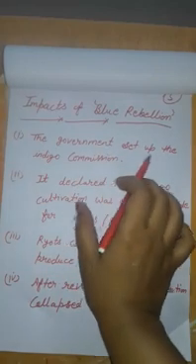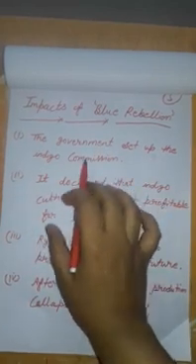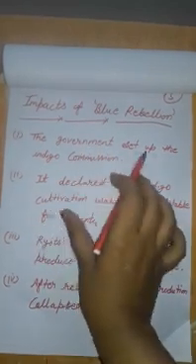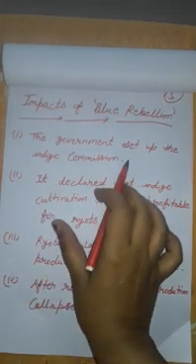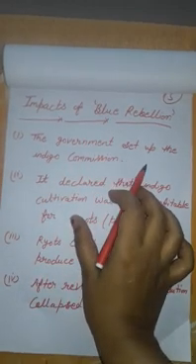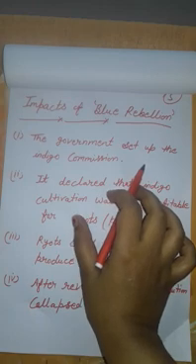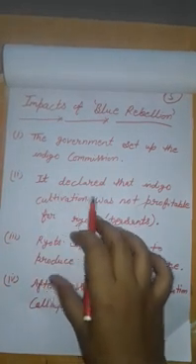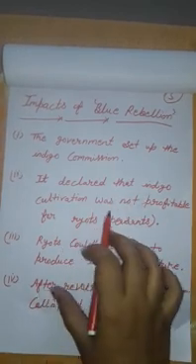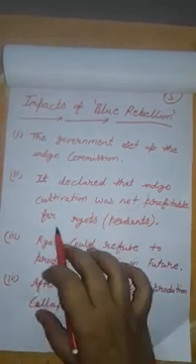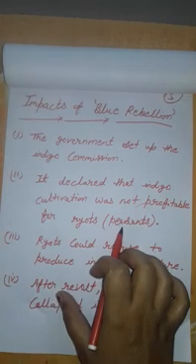The government set up the Indigo Commission. The British government set up the Indigo Commission to analyze the reason why Indian farmers didn't want to grow indigo on their land.